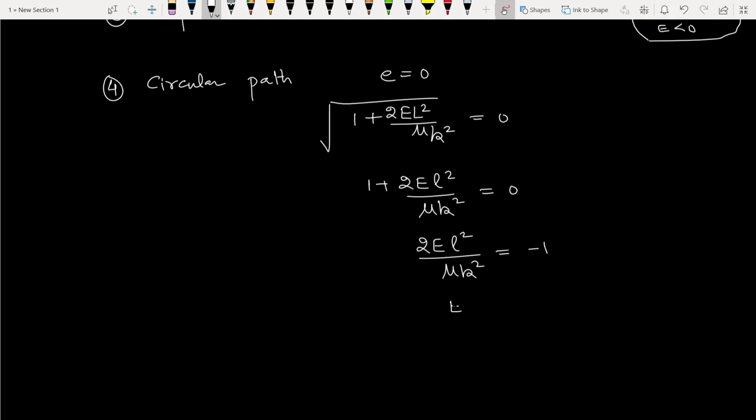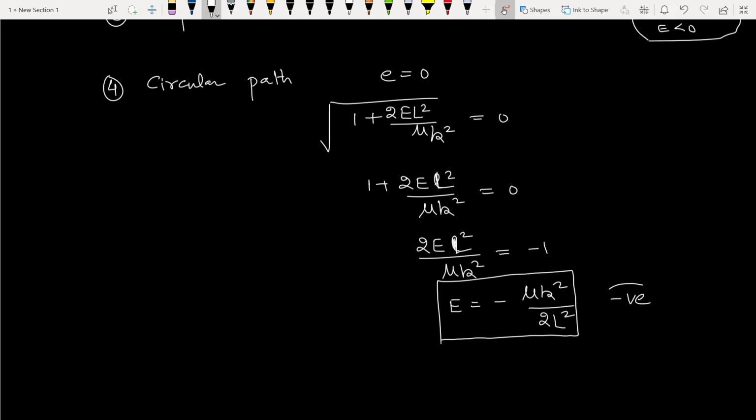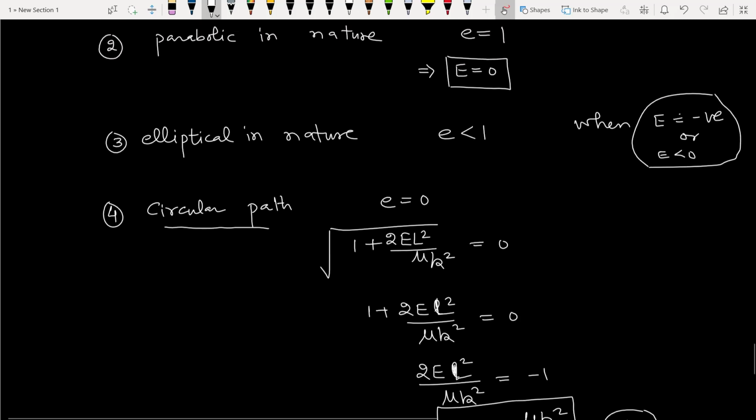So E will be minus mu k square upon 2L square, where this is capital L, angular momentum. So dear students, here again energy is negative. So when energy is negative, path will be circular. Again when energy is negative, path will be elliptical.